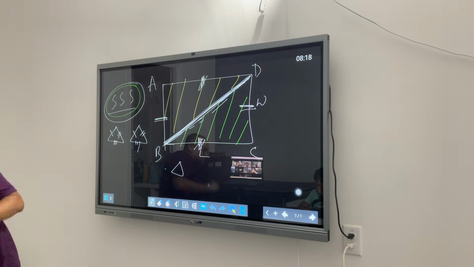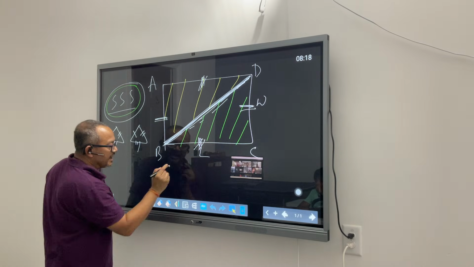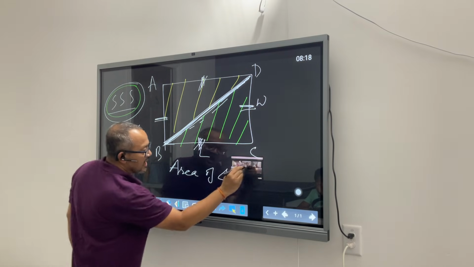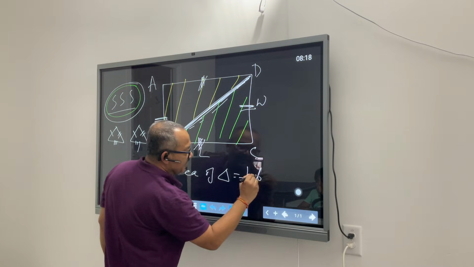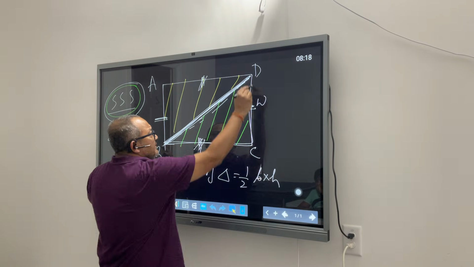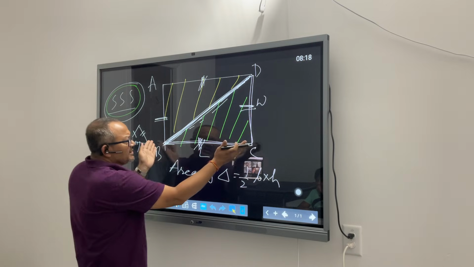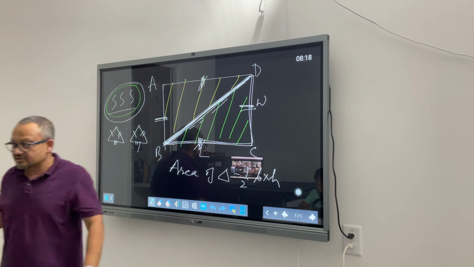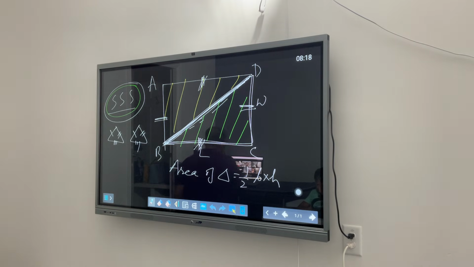That's how the area of a triangle is half into base into height. In the case of a rectangle, we call this length. In case of a triangle, we call this base, and this is the width, or say height. That's the only difference.